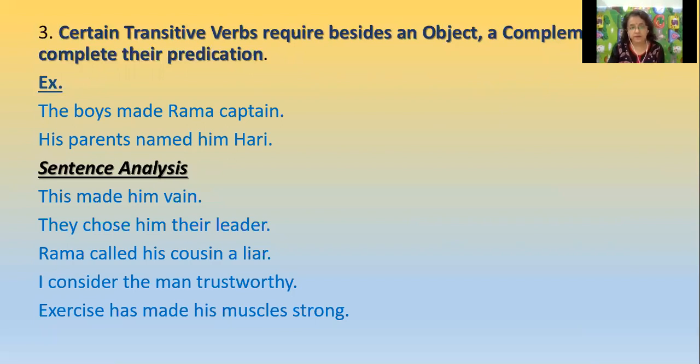Rama is the subject, his cousin is the object, and a liar is the complement. I consider the man trustworthy. The same thing: subject, verb, object, and complement. Exercise has made his muscles strong. Again here, subject, verb, object, and complement.